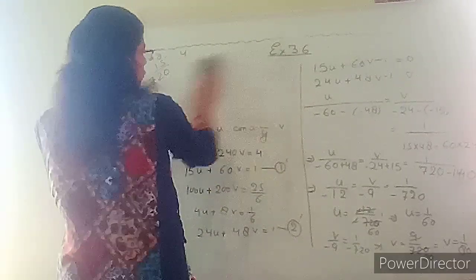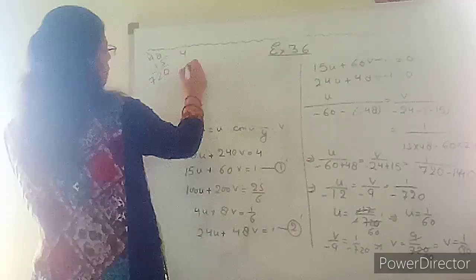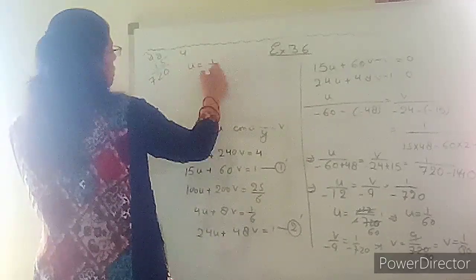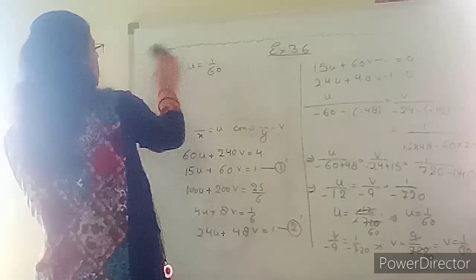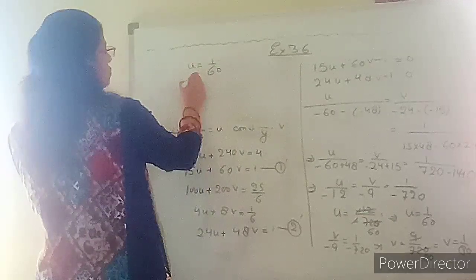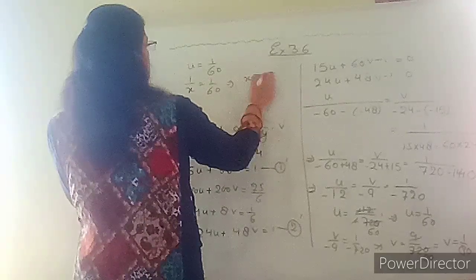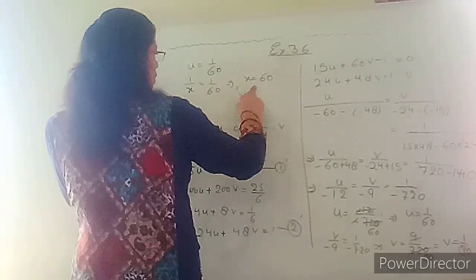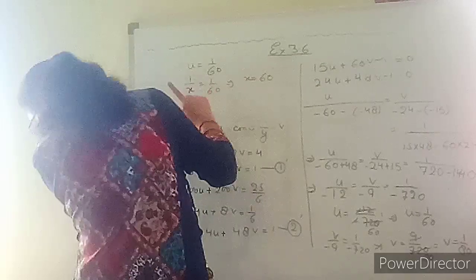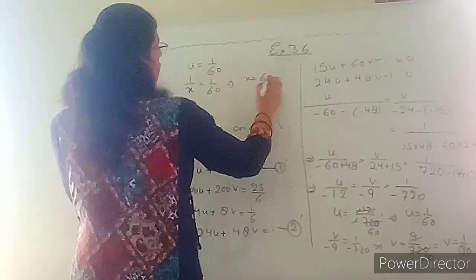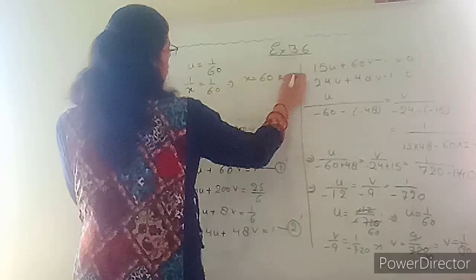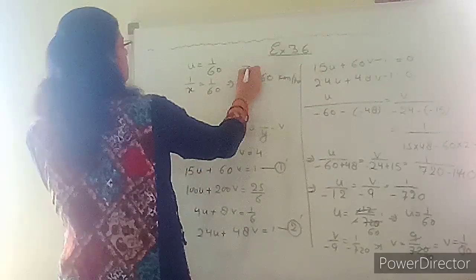Okay, so now quickly, when u equals 1 upon 60, what will you get? In the place of u, substitute again: 1 upon x equals 1 upon 60, which shows x equals 60. What was it? Speed of train. So this is the speed of train in kilometers per hour. So the speed of the train has come.